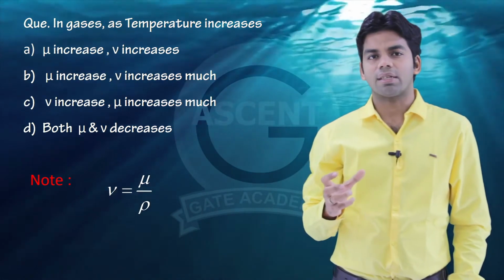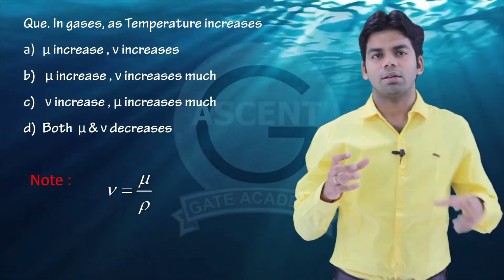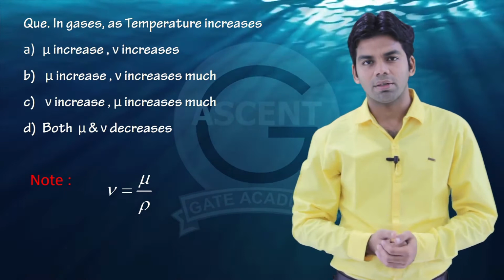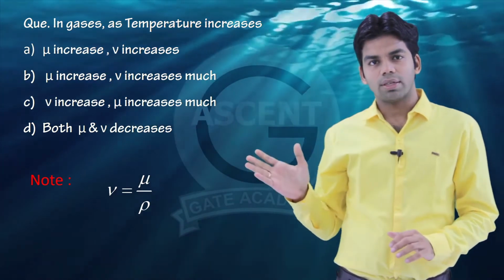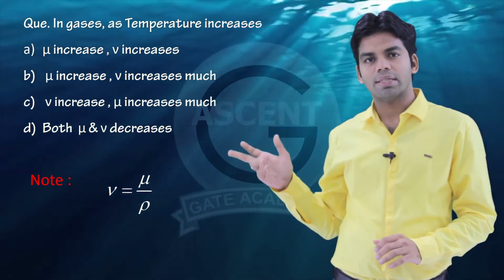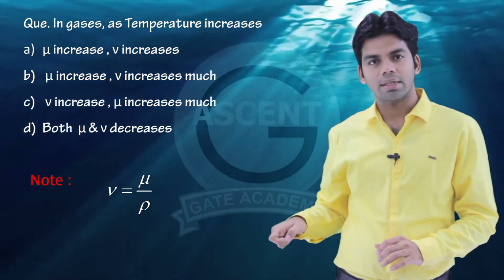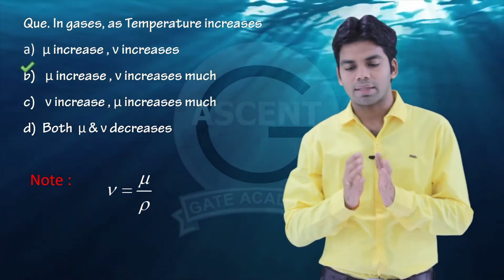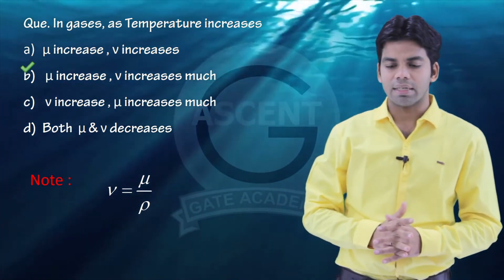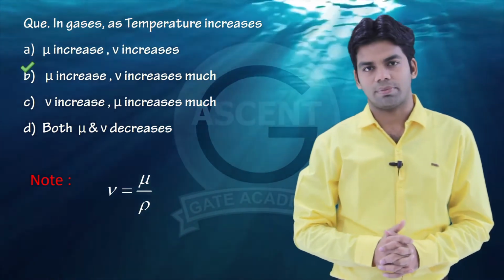So what happens to density of air? As the temperature increases, the molecules of air move far apart, so the density of air decreases. So nu is equal to mu by rho. Since mu is increasing and rho is further decreasing, therefore nu will increase much. Okay, so the answer should be B, that mu increases and nu increases much.